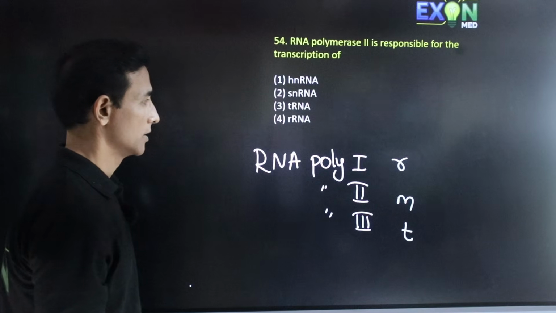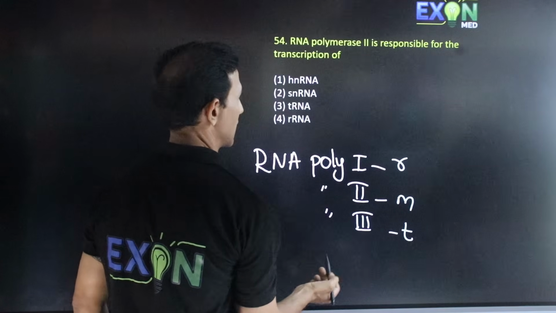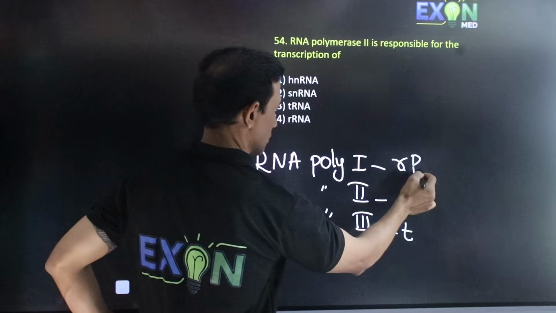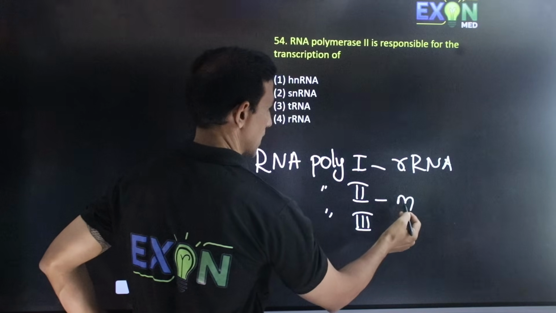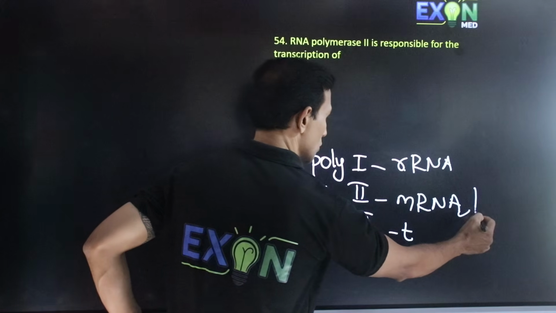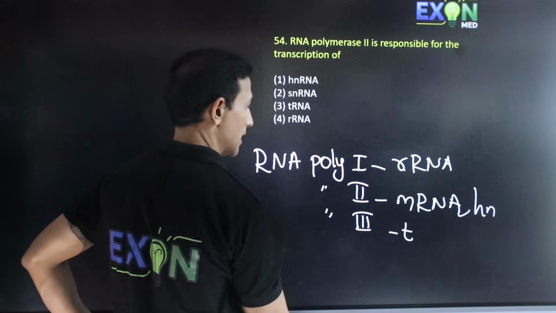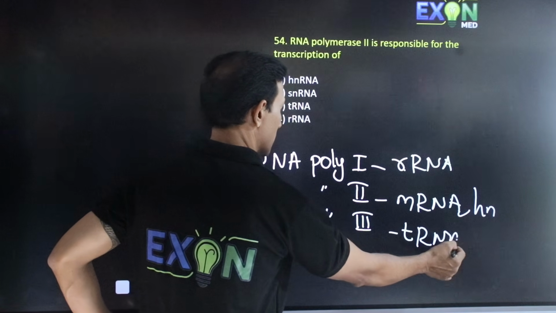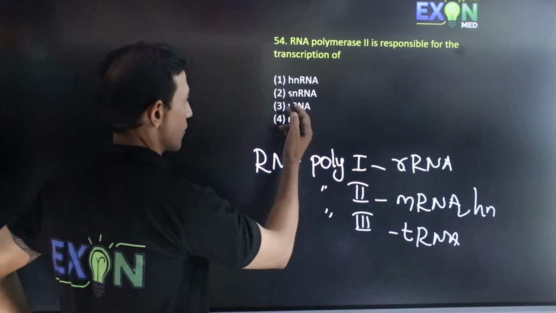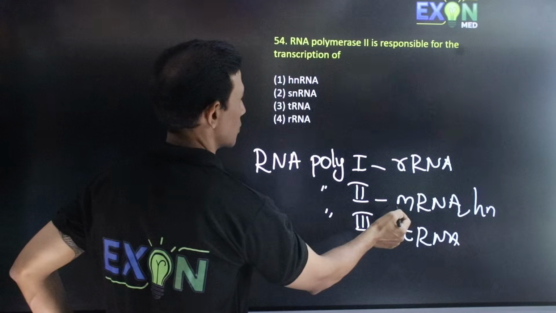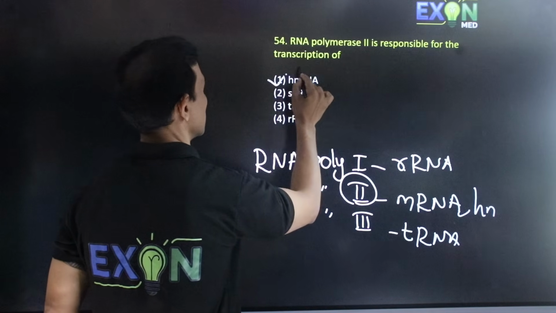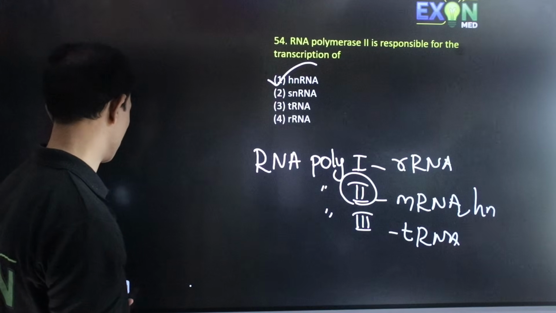So the correct option you have to find here. Ribosomal RNA or rRNA is produced by RNA polymerase 1. mRNA, precursor of mRNA called heterogeneous nuclear RNA, is RNA polymerase 2, and tRNA is RNA polymerase 3. So the correct answer will be heterogeneous RNA. This is the correct option.